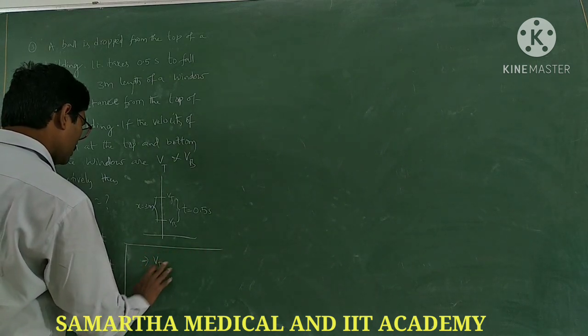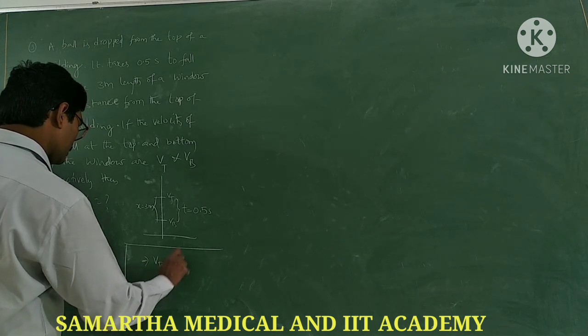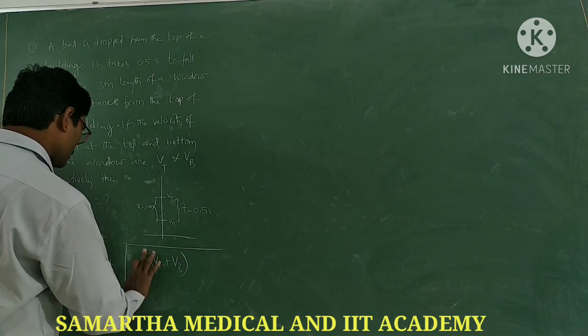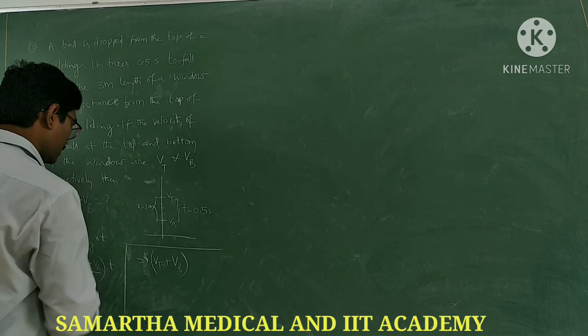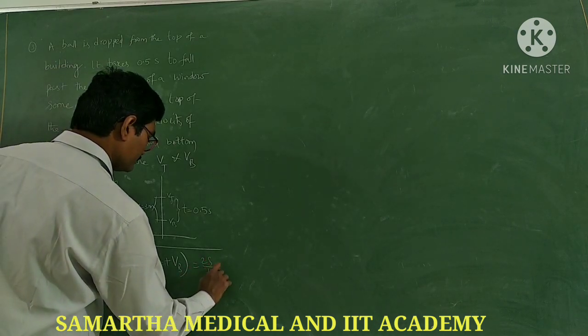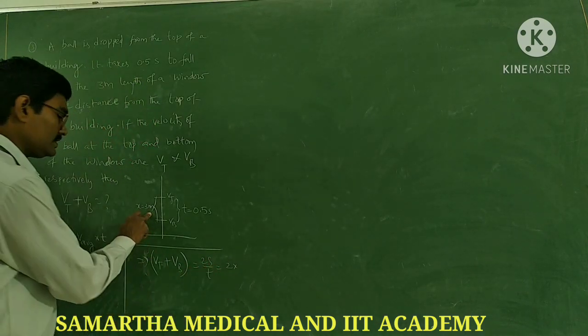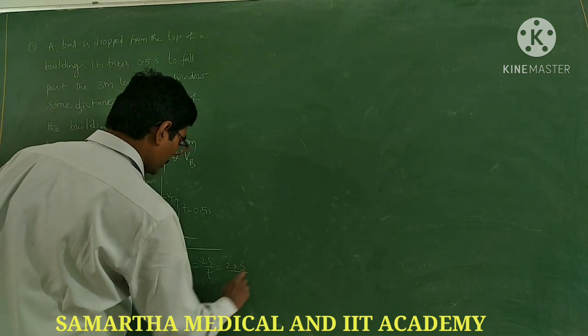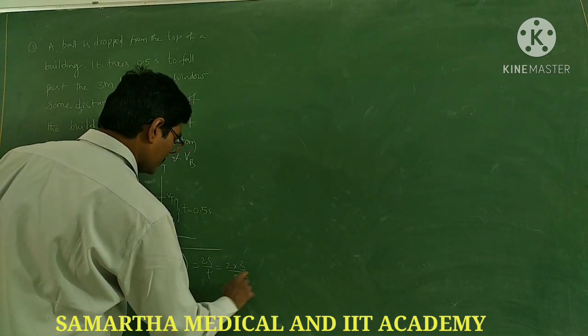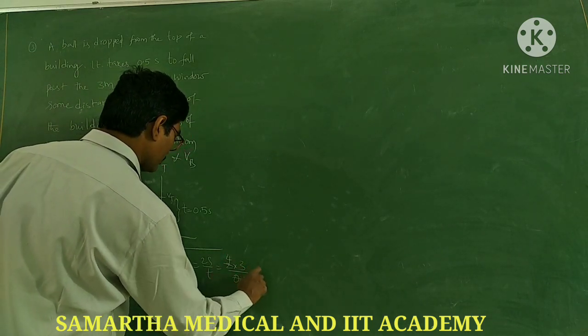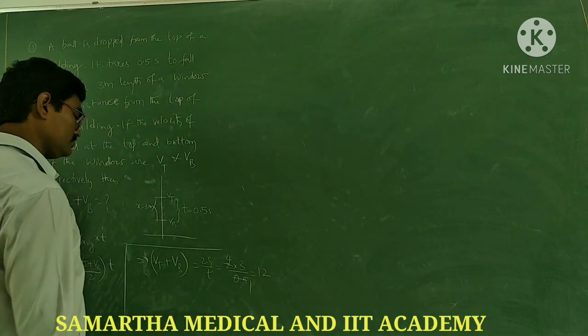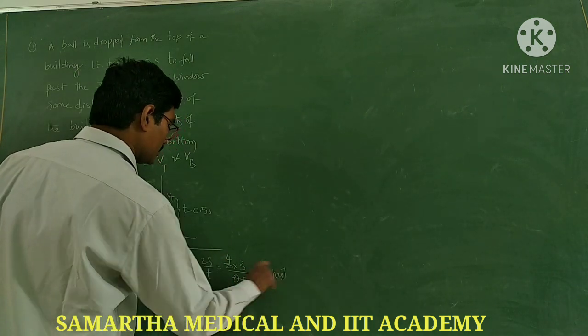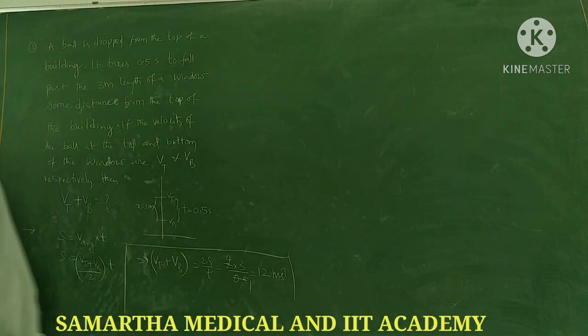From this, Vt plus Vb is equal to 2s by t. 2 into s, which is the window length 3, divided by 0.5. That gives 12 meter per second, which is the answer. Right, next, go to another problem.